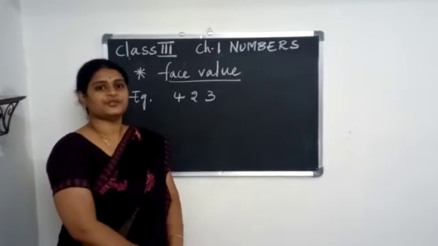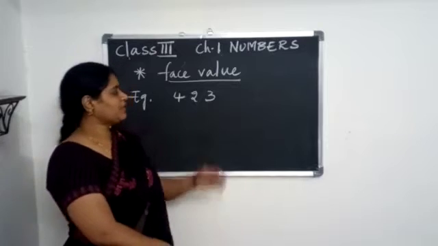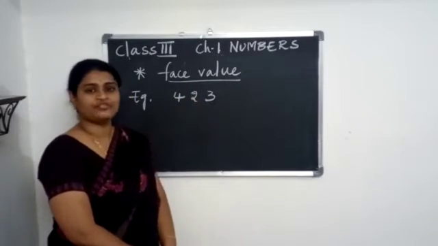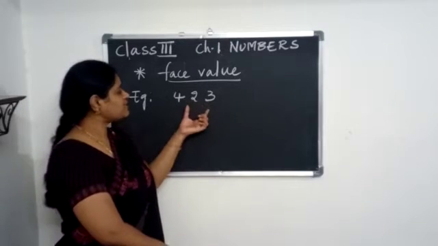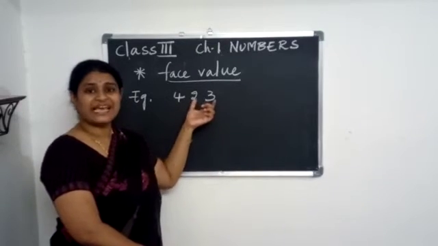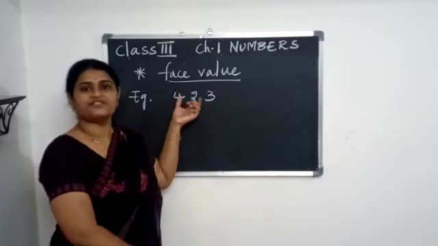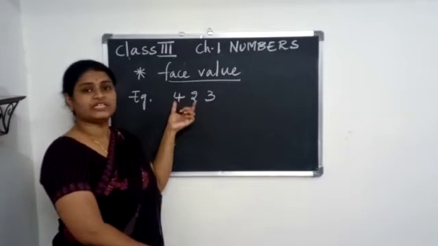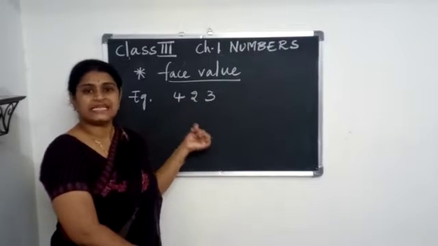Yes, children. So, let us see a few examples. Face value. So, let us write the face value of these numbers. For face values, we don't require the places for those numbers because the face value remains the same. The face value of the digit is the digit itself.